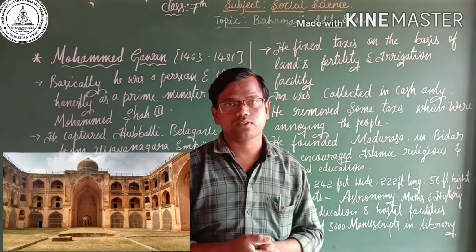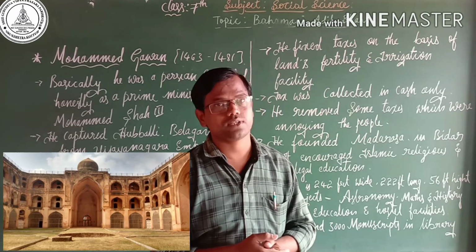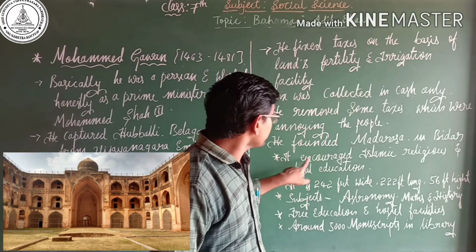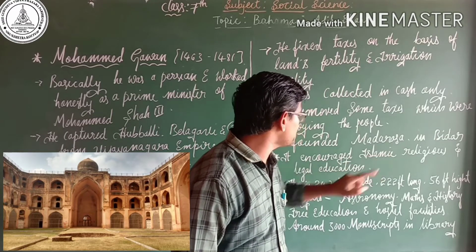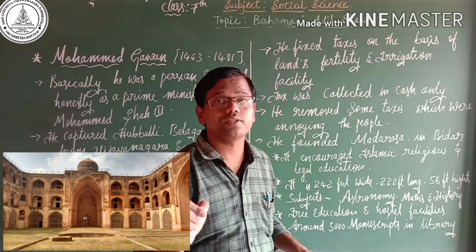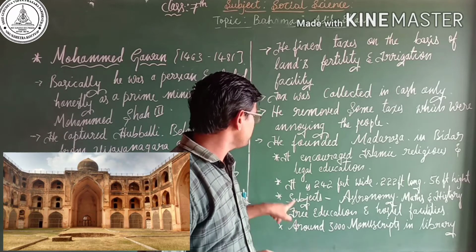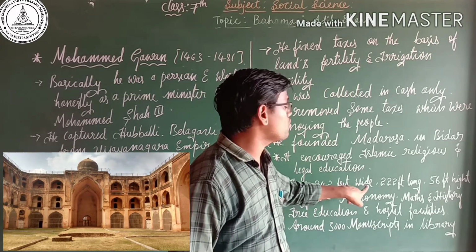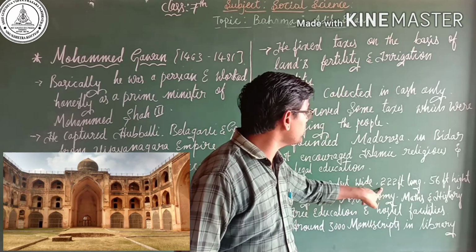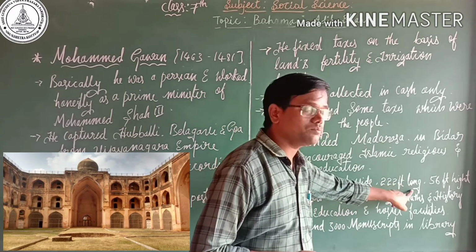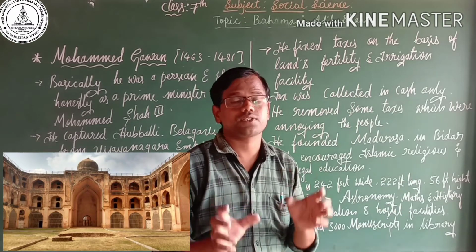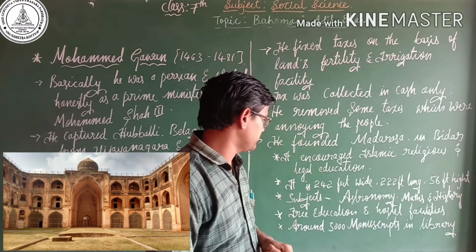So let us discuss the importance of the Madrasa University. It encouraged Islamic religious and legal education, and it was 242 feet wide, 222 feet long, and 56 feet high. So that was the structure of the Madrasa University.